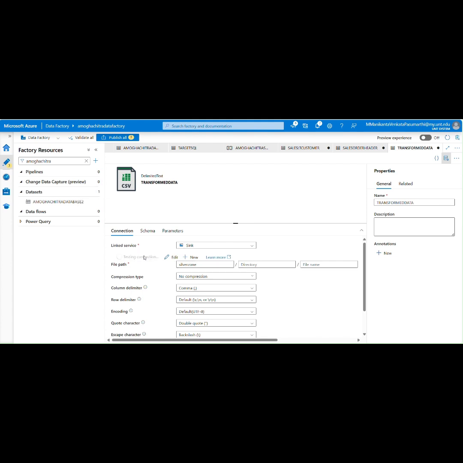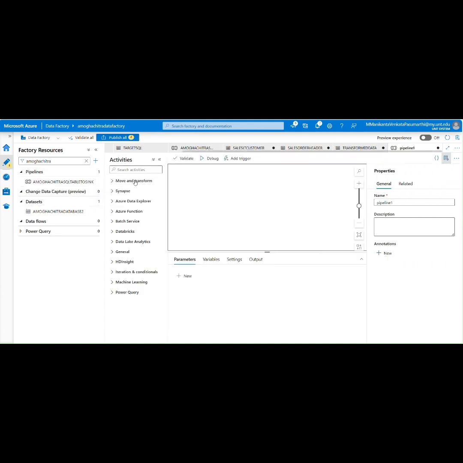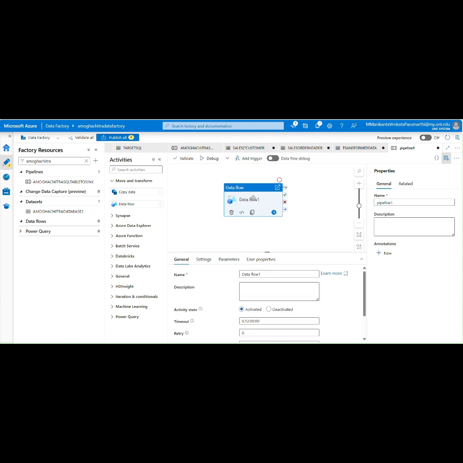So I'm going to test connection now. Yeah, it's fine. So now I'm going to create a pipeline. It is a little bit different from the previous one. Now I'm going to click on move and transform. Here I'm going to take a data flow. This is different from the previous one. Here I'm going to name it transformation pipeline.